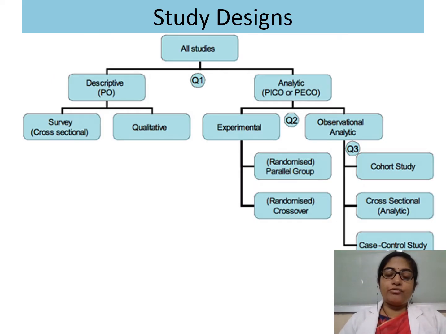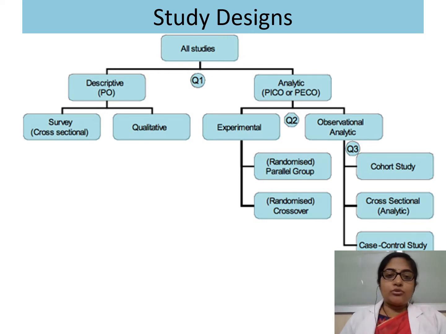Let us talk about different types of study designs. There are two basic study designs: descriptive and analytic. Descriptive includes cross-sectional and qualitative, and analytical is again divided into experimental and observational. Under experimental, we have the randomized control trial and different types of clinical trials. And observational analytical involves cohort, cross-sectional and case control studies. It is out of the scope of this particular session to talk about these study designs in detail, but just to have a recap, I have included this particular slide.